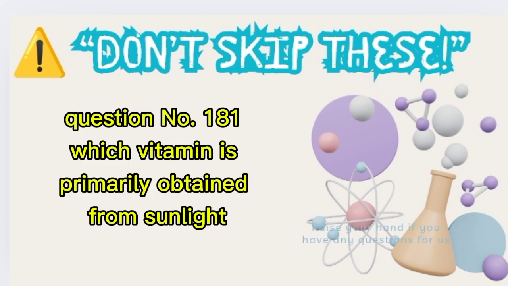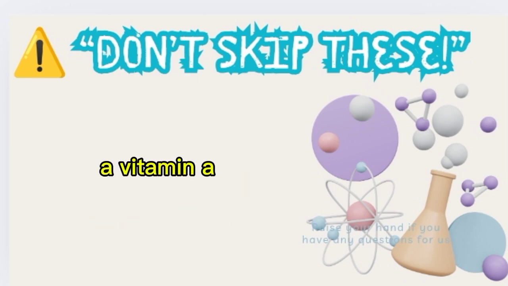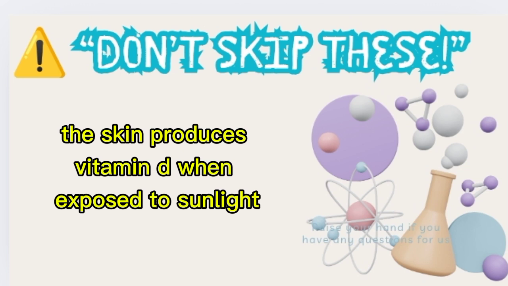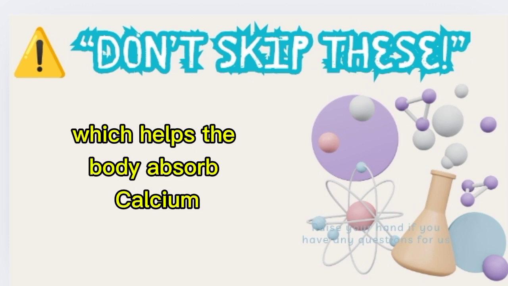Question number 181. Which vitamin is primarily obtained from sunlight? A. Vitamin A. B. Vitamin C. C. Vitamin D. Correct answer C. Vitamin D. The skin produces vitamin D when exposed to sunlight, which helps the body absorb calcium.